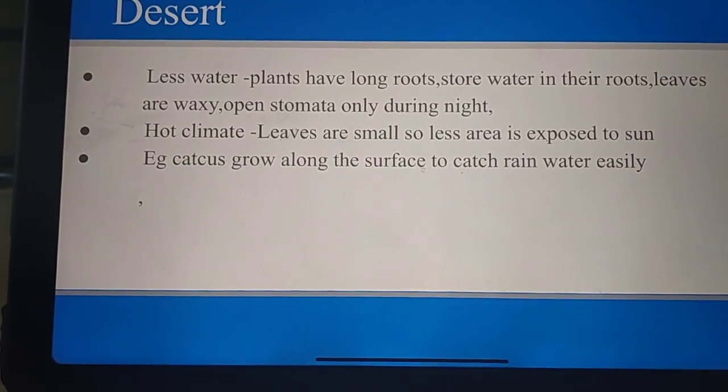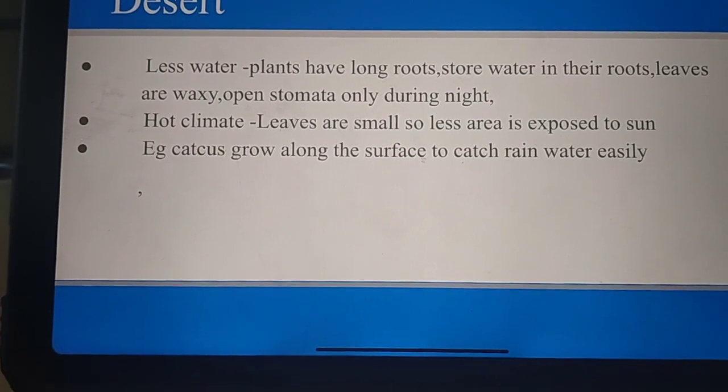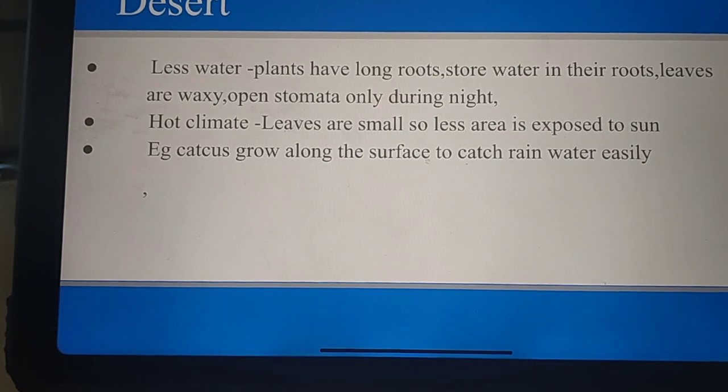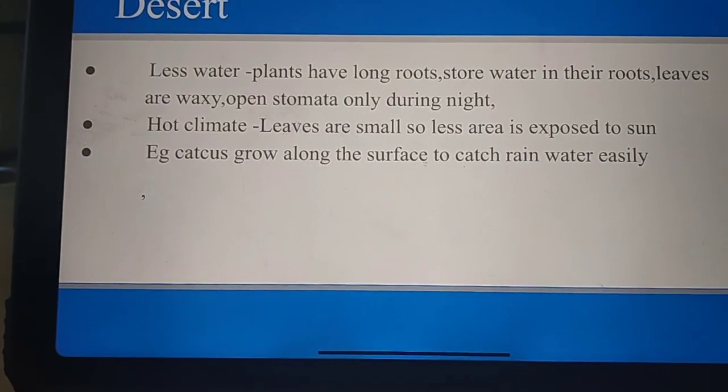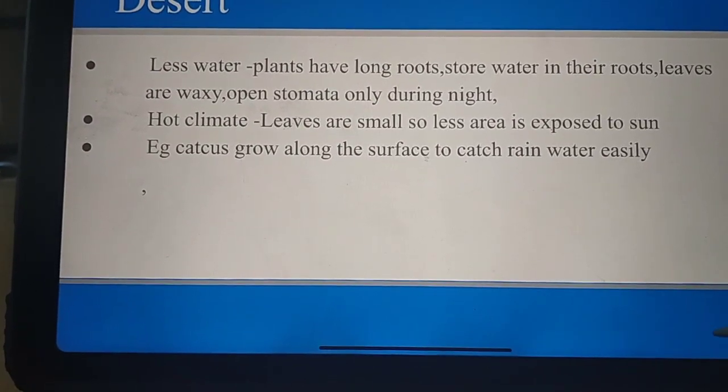Cactus is a desert plant. They have the capability of growing along the surface, so they are able to catch rainwater easily. So that's a desert adaptation.